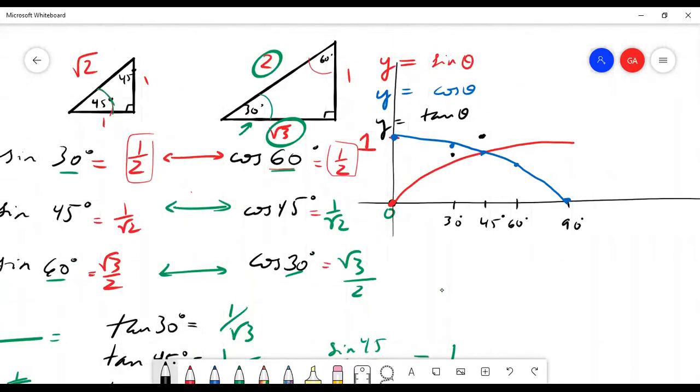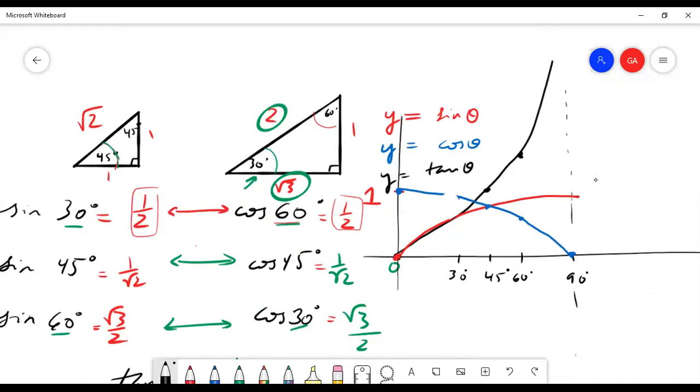So that's greater than 1. And tangent of 90 is not defined. So this here is an asymptote. And so generally the behavior, again, I did not draw this as well as I could have, but the general behavior of tangent is that it increases without bound here. Okay, so do people see this general shape? And okay, that was not well drawn. It should have increased faster. So it goes up like that. And it goes off to infinity in this direction.